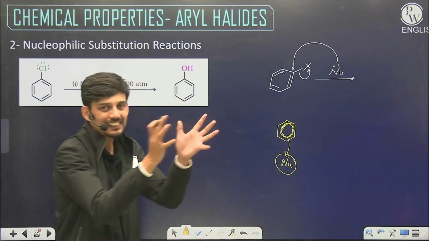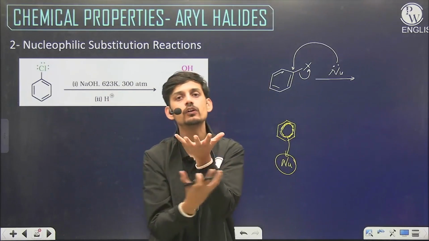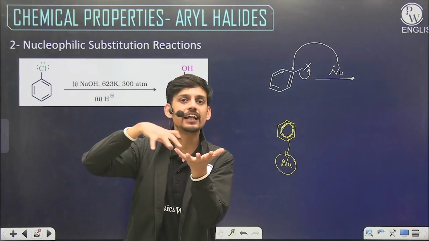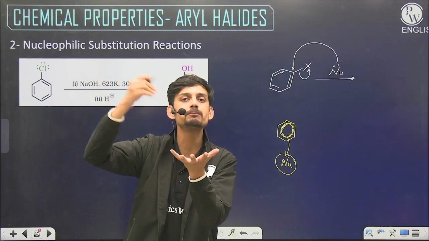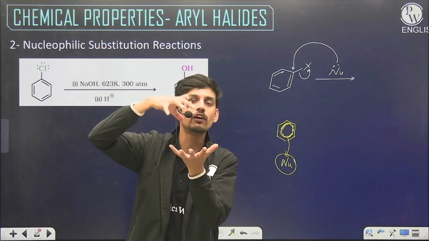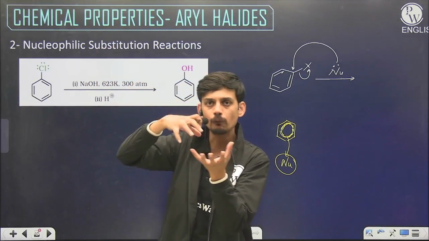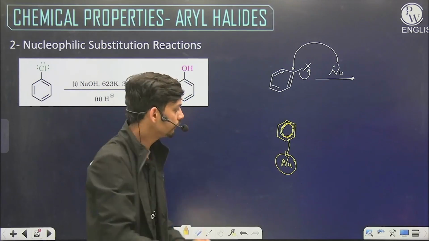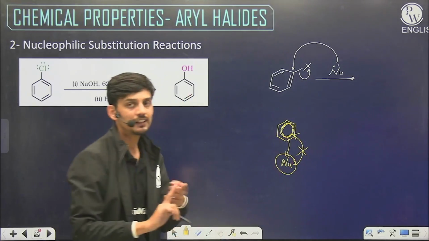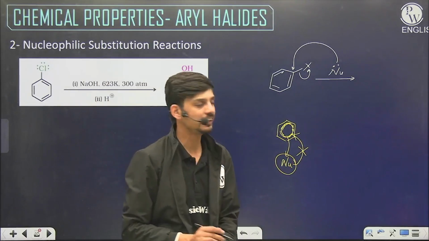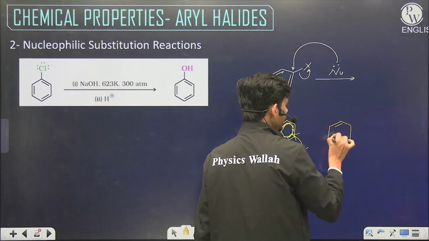The ring itself has pi electron cloud above and below the plane. So if there is already electron density, another electron rich compound coming will be repelled. It is very difficult for the nucleophile to come around the electron cloud and attack the benzene ring. So first of all, the attack of nucleophile is difficult.